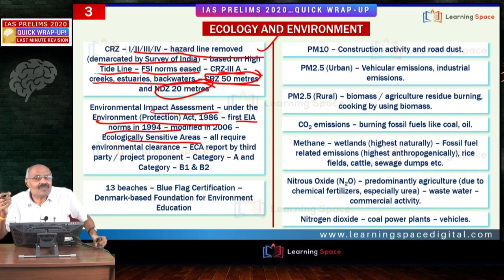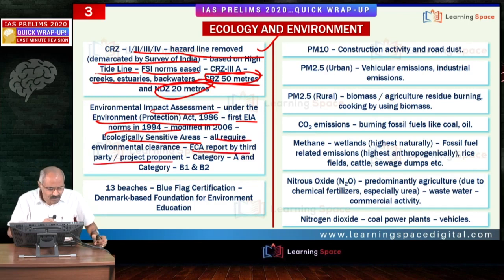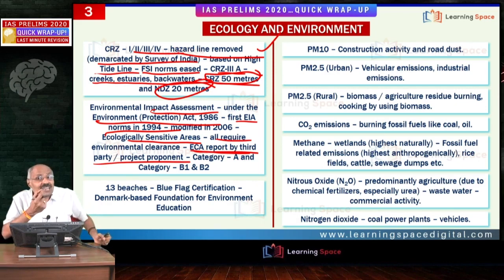Friends, here the EIA report is prepared by the project proponent or the third party. That is the biggest flaw, right?